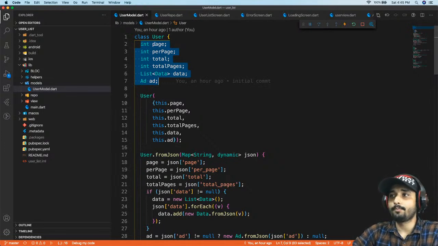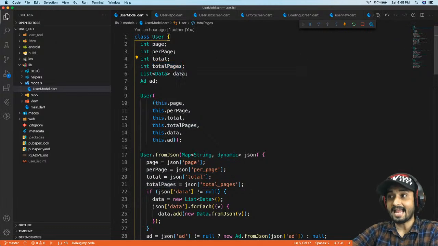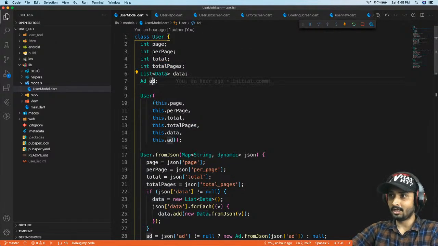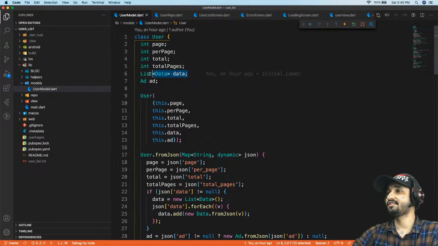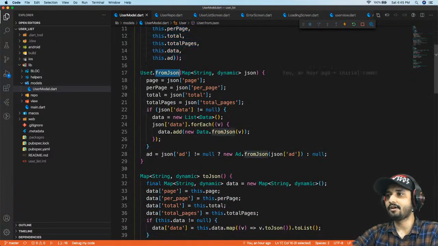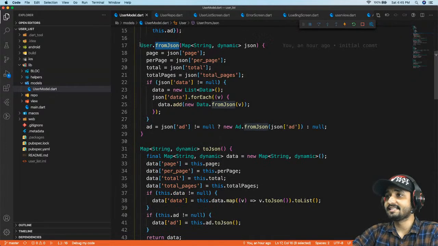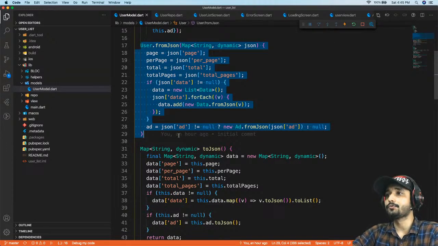So I have something called page, something called per page, total pages, then I have the actual data, and then something called add. I don't know what it is exactly, but right now we are just using the list of data. I have a constructor which is being used, and this is the fromJson method where we will convert our JSON to a list. These are a couple of methods used to convert your JSON to a list.